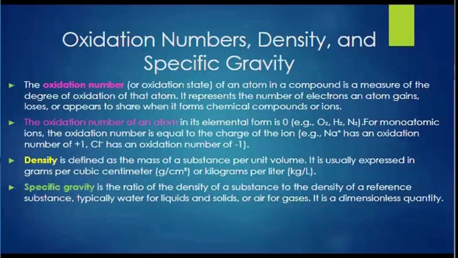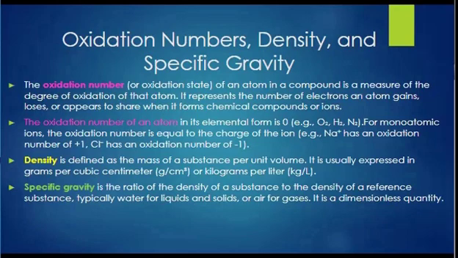The oxidation number of an atom in a compound is a measure of the degree of oxidation of that atom. Oxidation number is demonstrated in several forms. For example, for a monoatomic ion, the oxidation number is equal to the charge of the ion. For example, in the case of sodium, Na+ indicates that the oxidation number is 1. Density is defined as mass of a substance per unit volume. Likewise, specific gravity is the ratio of the density of a substance to the density of a reference substance which we are using.